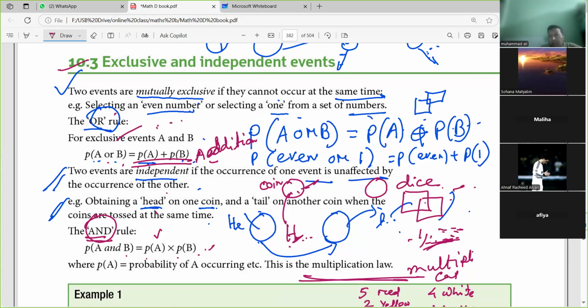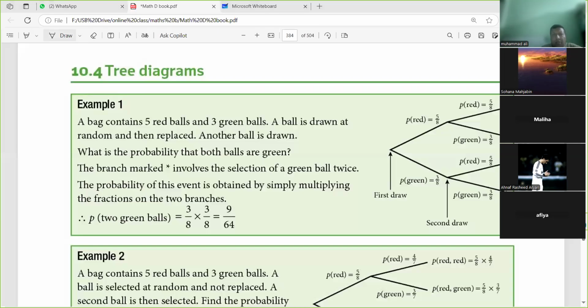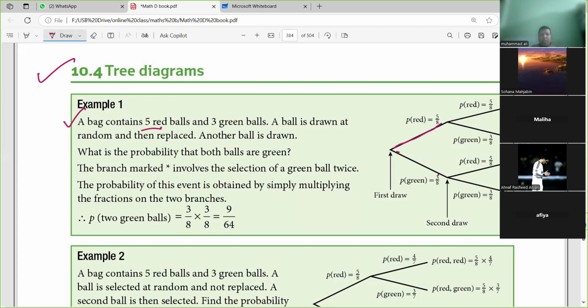Now we want to start our next topic, the tree diagram. Try to understand this maths. A bag contains 5 red balls and 3 green balls. So how many total balls? Total is 8 balls. Here red is 5, green is 3.